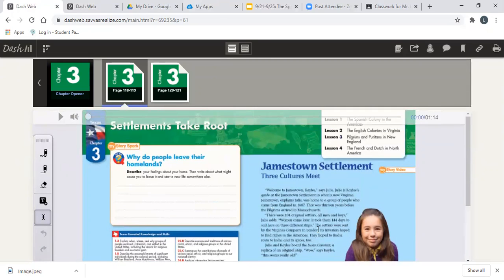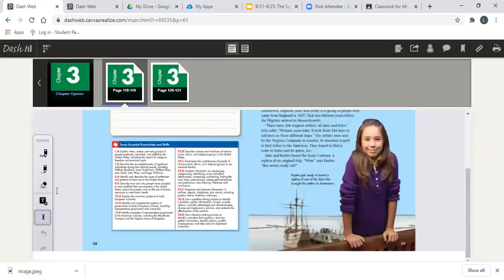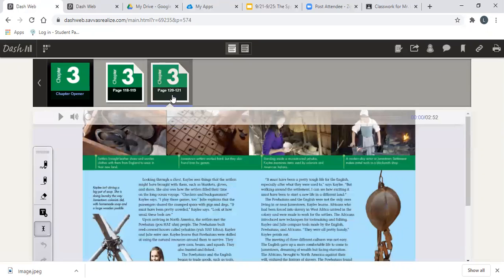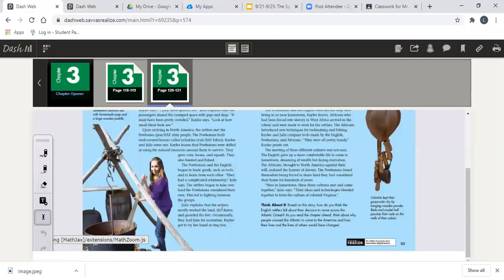So you have additional information right here. Now, for lesson 1, you have Spanish colonies in the Americas, and you have additional text features that we covered last week here at the bottom and text boxes. For the assignment, you will continue to read pages 120 and 121.